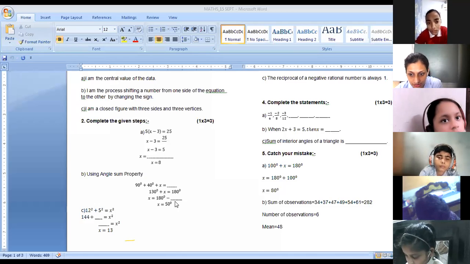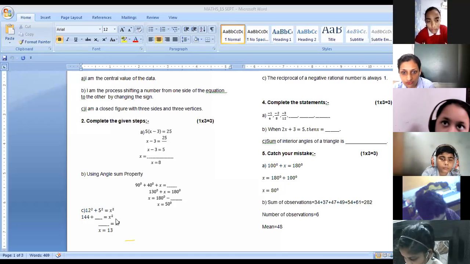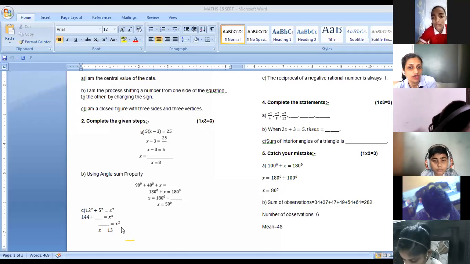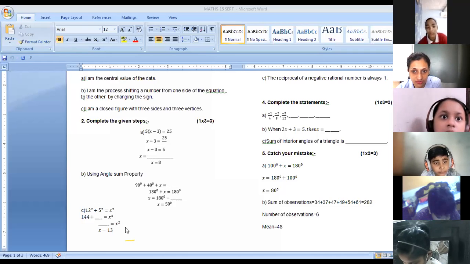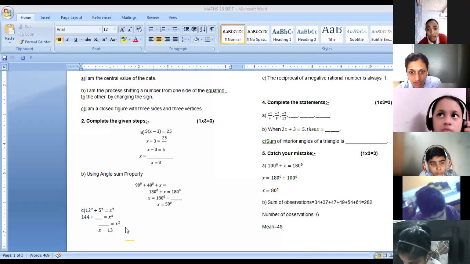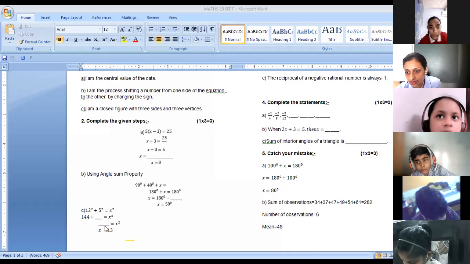Okay. Next, C part. What will be the square of 5? No, Yashika, you're wrong here. Square of 5 is 25. 5 5s are 25. That's right. Rajal, Ananya, Jayavardhan, Vansh Goyal. That's right. Athar, Jia. Yes. In the second blank, 169. Priyanshi, you're right.